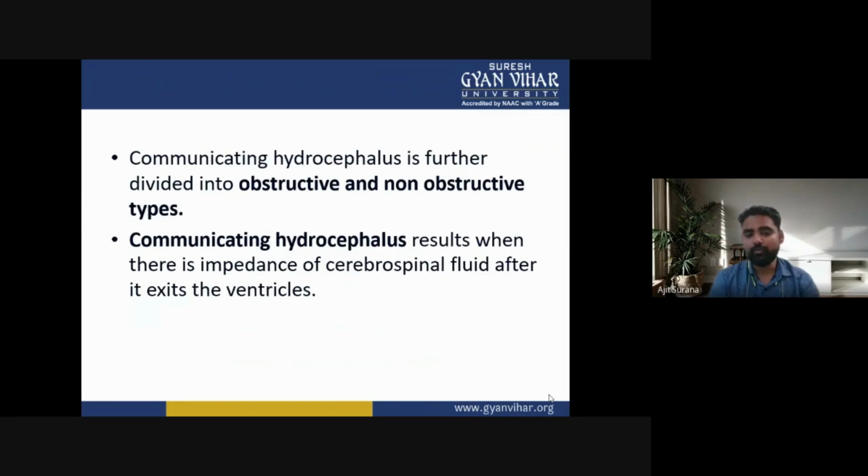It is further subdivided into two types: obstructive and non-obstructive.